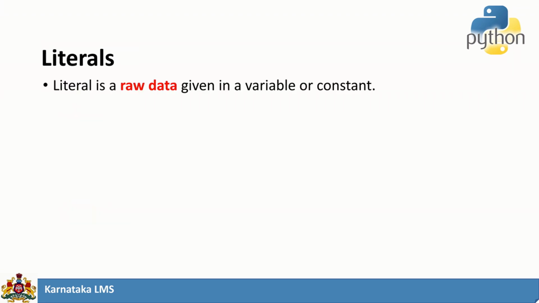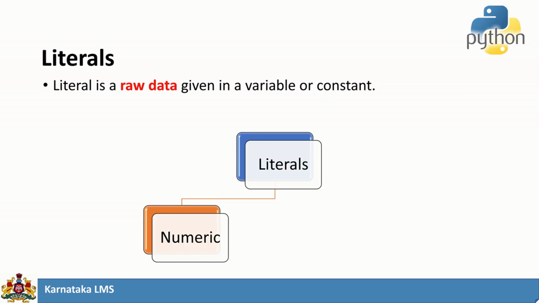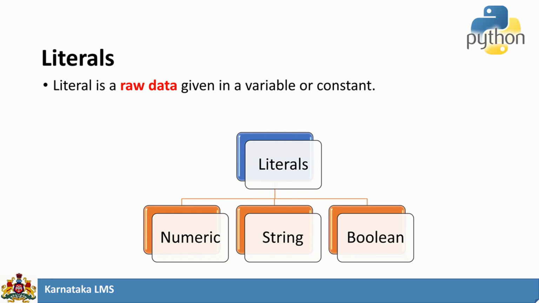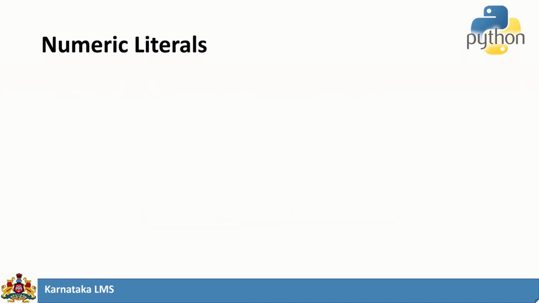Next comes the literals. What do you mean by literal? Literal is raw data given in a variable or constant. Raw data means it cannot be processed. So these literals can be classified into numeric literals, string literals and boolean literals in Python.